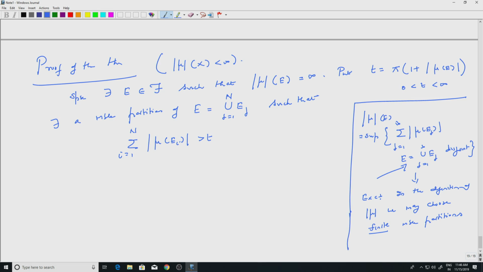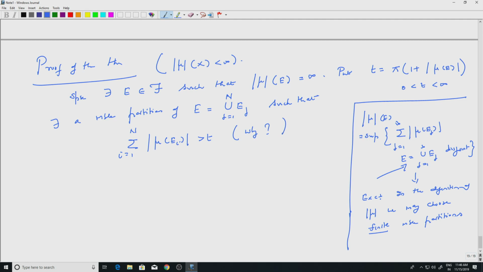Anyway, this is something which you can check. After the proof of this, it will be much clearer, because these are finite measures, so these are all finite convergent series, and so you can always approximate the infinite series by a finite series. So you will have a measurable partition with this property. So I'll leave it to you why we use the property of the supremum.